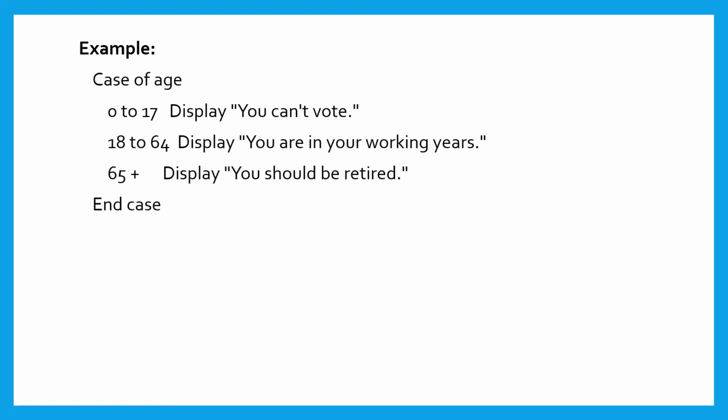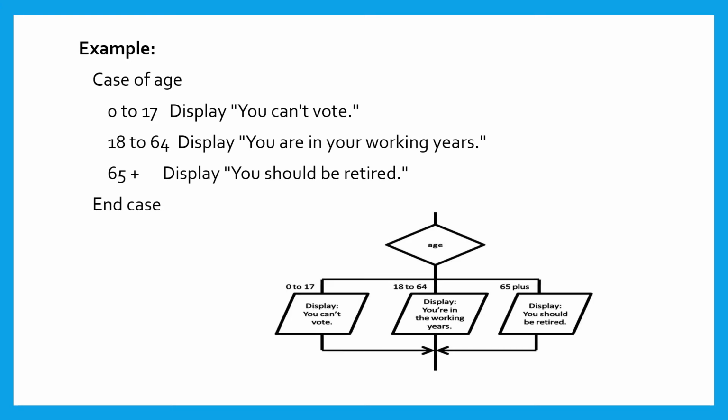Here is an example of switch case. Case of age: 0 to 17, display you can't vote. 18 to 64, display you are in your working years. 65 plus, display you should be retired. End case. Here is the flowchart representation of case of age.